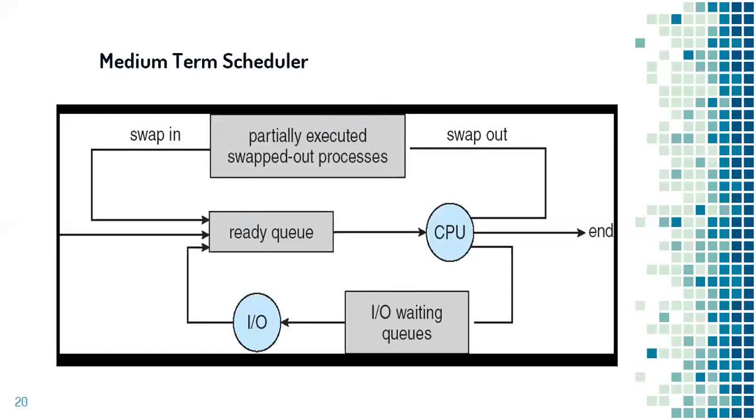So now we know that three types of schedulers are in use in the operating system. Long-term scheduler to select the processes from secondary memory and put them into primary memory. Short-term scheduler to select a process from ready queue and put it to the CPU for execution. Medium-term scheduler to reduce the degree of multiprogramming in the computer.